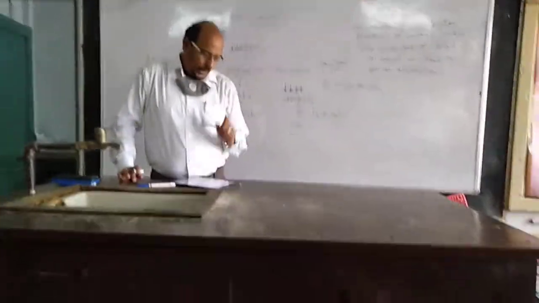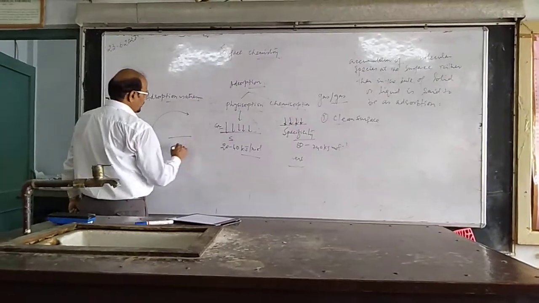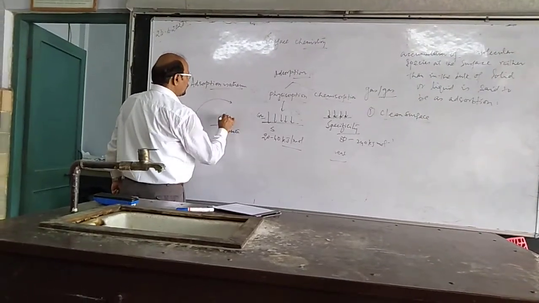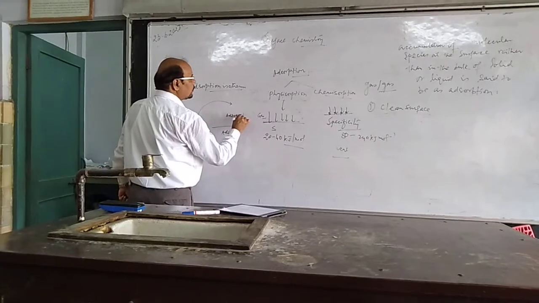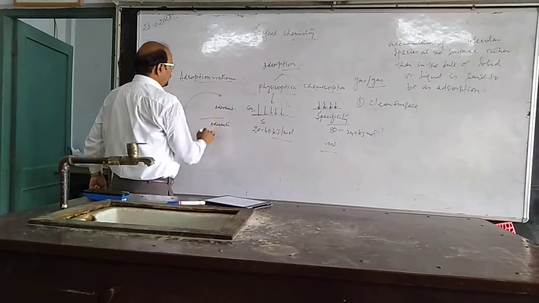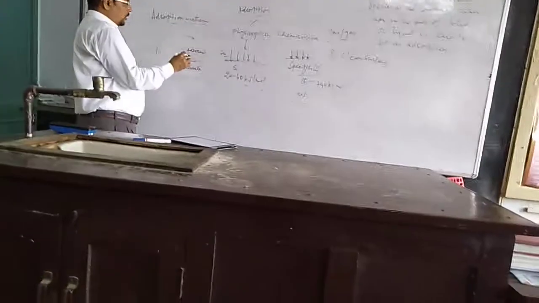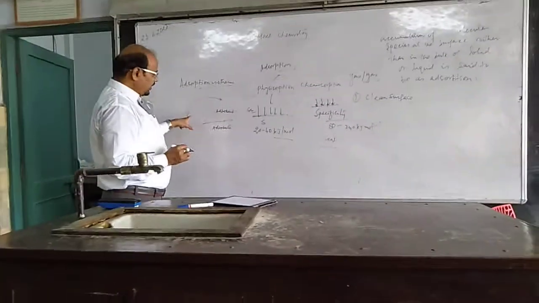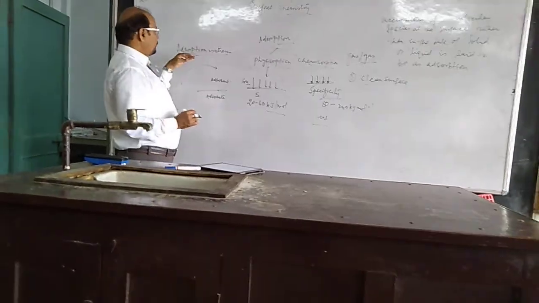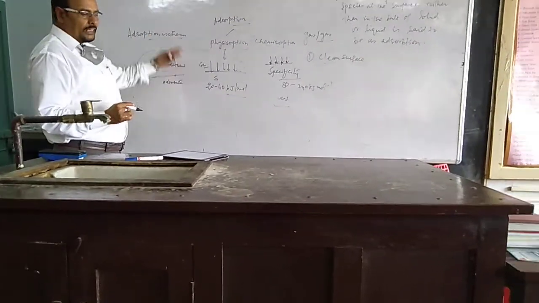You see, temperature is constant, adsorbent and adsorbate. Say for example, this is adsorbent, this one is adsorbate, right? This can be taken vice versa, oppositely, this adsorbent and adsorbate. Now at fixed, constant temperature with variable pressure, the process of this adsorption varies.